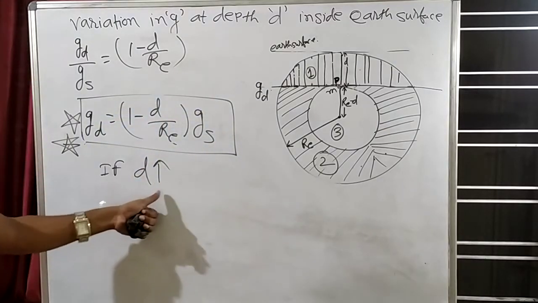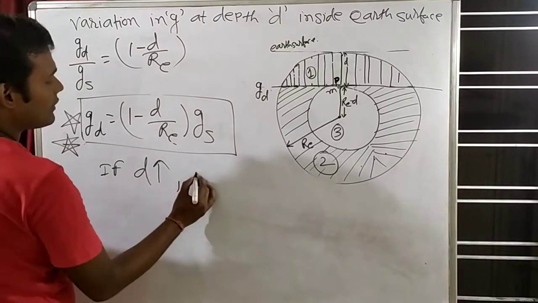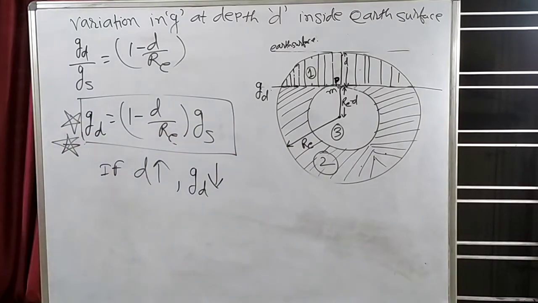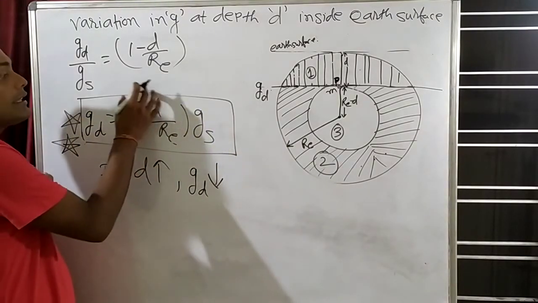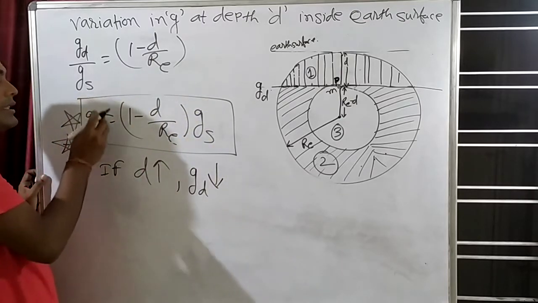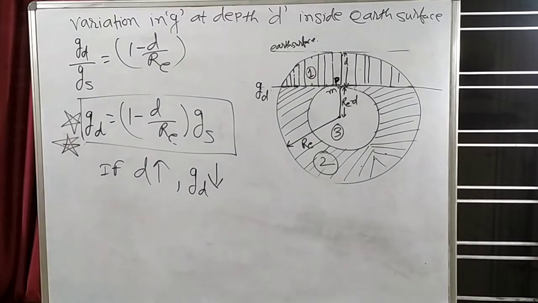So as d is increasing, g_d will decrease. As d will increase, this whole quantity will decrease, and if this whole quantity will decrease, g_d will also decrease. So as the depth will increase, g_d will decrease.